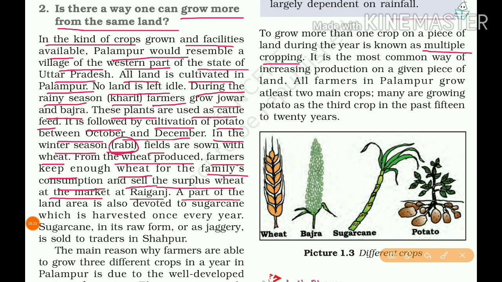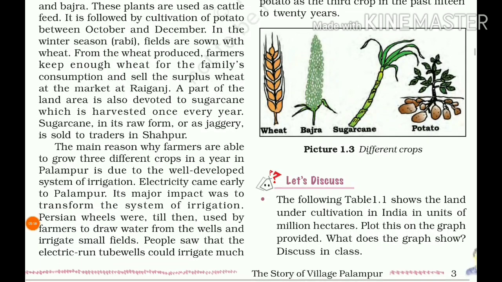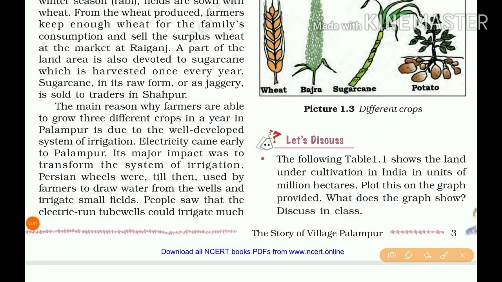A part of the land area is also devoted to sugarcane, which is harvested once every year. Sugarcane is a 1-year crop. So a part of the cultivation land is allotted to sugarcane. Sugarcane in its raw form, or as jaggery, is sold to traders in Shahpur. Shahpur is a small town near Palampur. The main reason why farmers are able to grow 3 different crops in a year in Palampur is the well-developed system of irrigation.